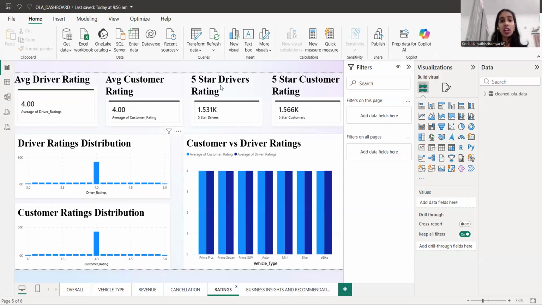So the five-star driver ratings are less compared to the five-star customer ratings. So 1,531K drivers have got a five-star driver rating from their customers.